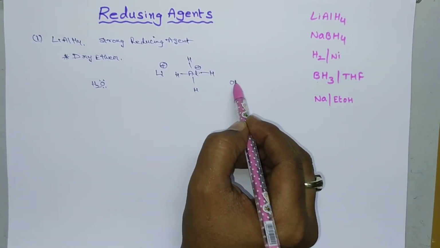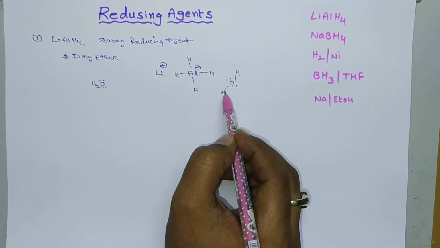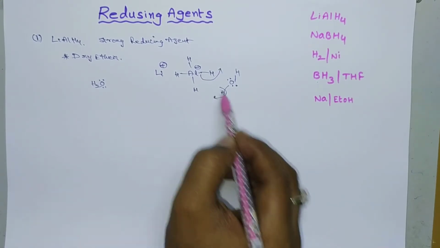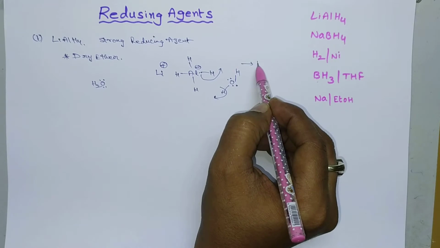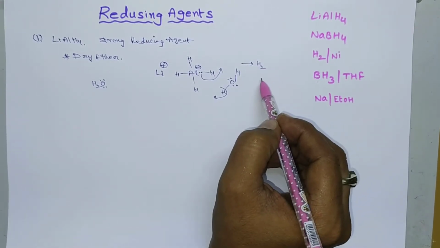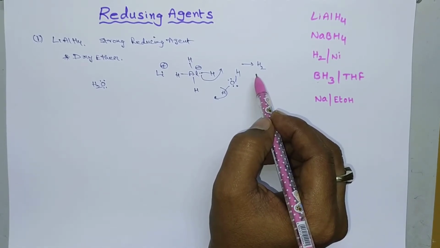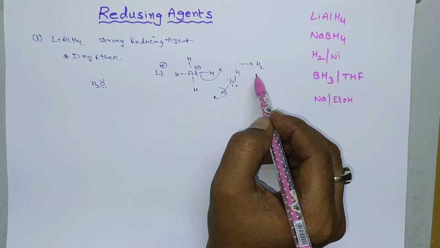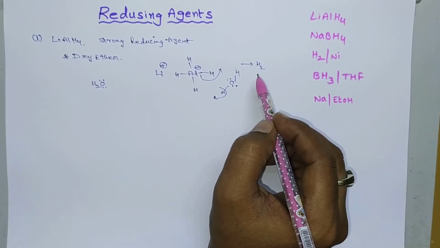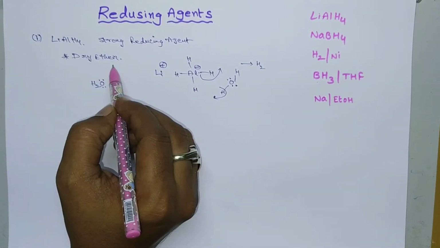These two can combine to form H2. By the release of H2, this is a highly exothermic reaction. Due to the release of a high amount of energy, it will be a highly explosive reaction. That's why we have to maintain dry conditions.